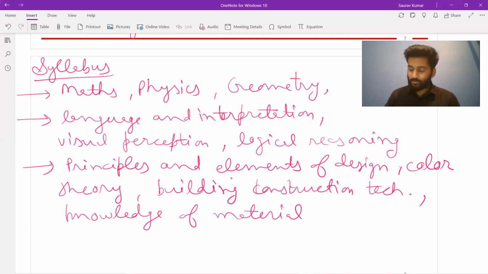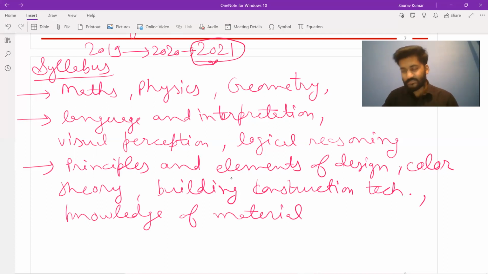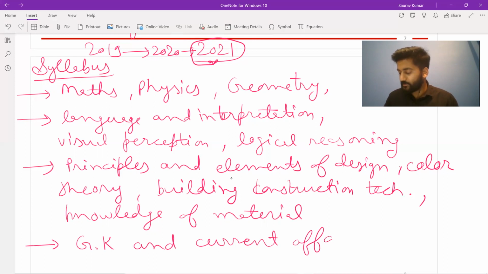Now, in the notification that we got in 2021, as I mentioned, it was one way up till 2019, then it changed in 2020, then it changed again in 2021. So we are talking about this latest notification. We always keep updating ourselves as per the latest guidelines. What's new that has been added is GK, that is general knowledge, and current affairs. So these are also topics you need to prepare for your exams. This is a quick overview of the syllabus.